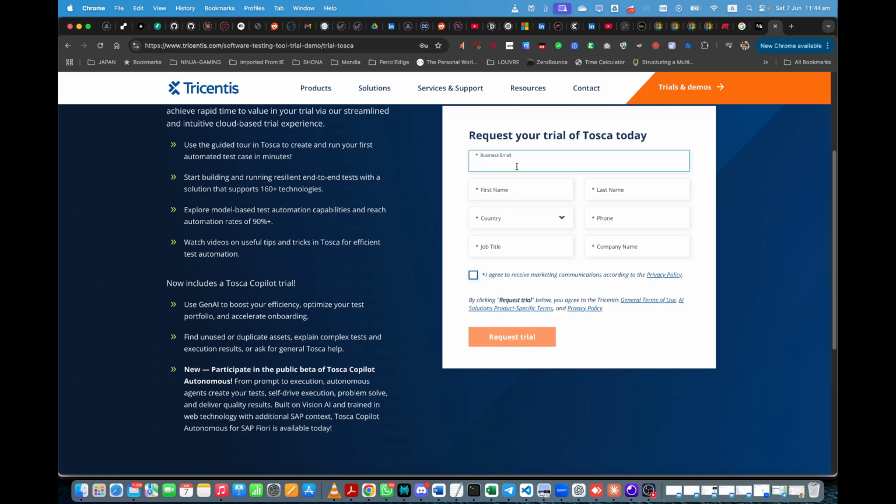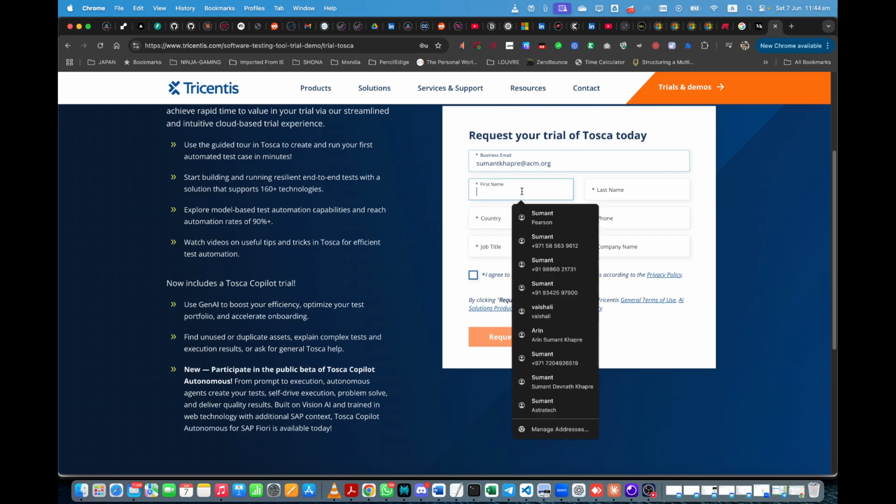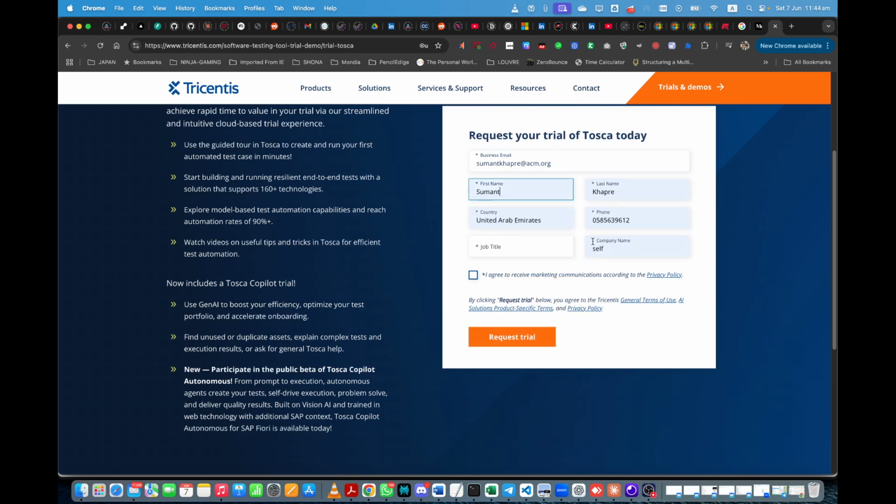So it says business email. This is the problem because I do not own any business, but I have one student's email ID. Let me try that at acm.org. It can treat that as the business email. So job title, developer. Okay, company. Now I don't have a company, so I will write self. So request trial, what happens?